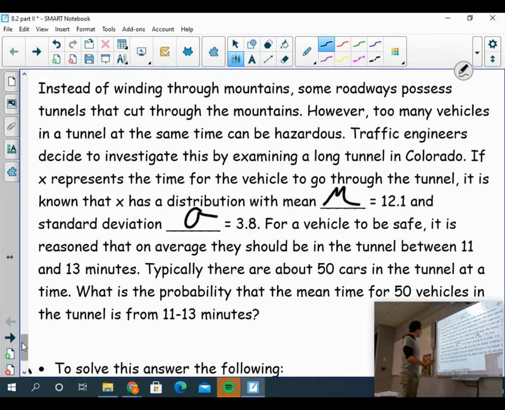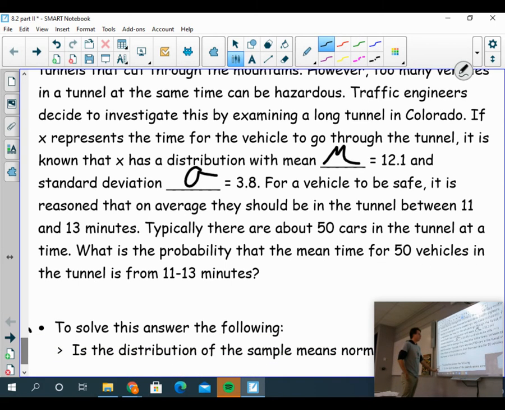For a vehicle to be safe, it is reasoned that on average they should be in the tunnel between 11 and 13 minutes. Typically, there are about 50 cars in the tunnel at a time. What's the probability that the mean time for vehicles in the tunnel is from 11 to 13 minutes?